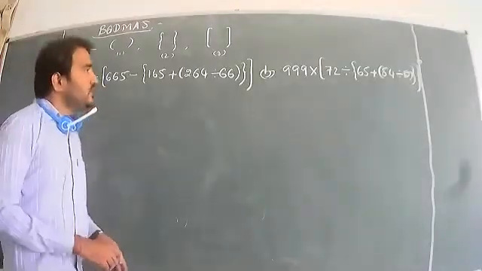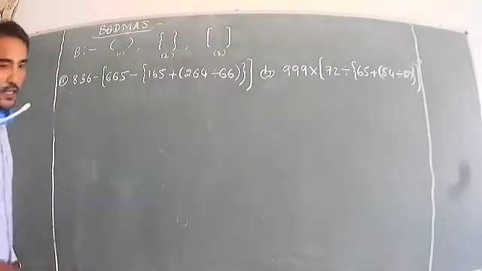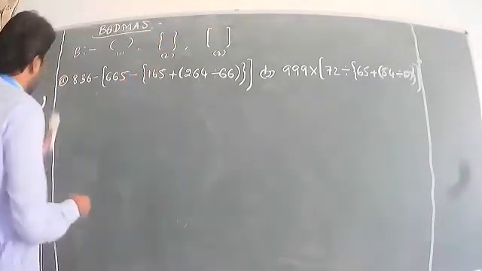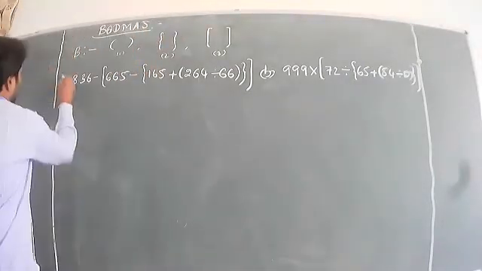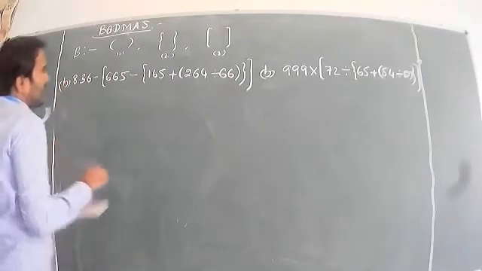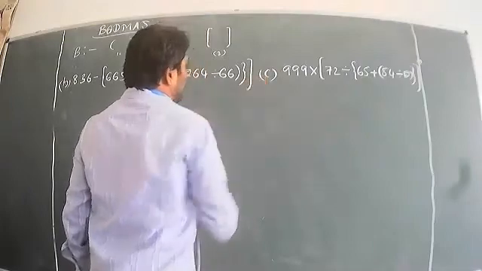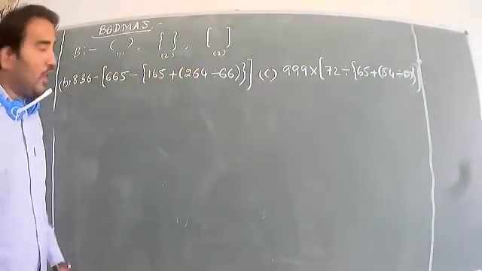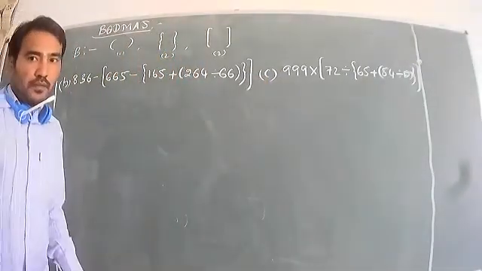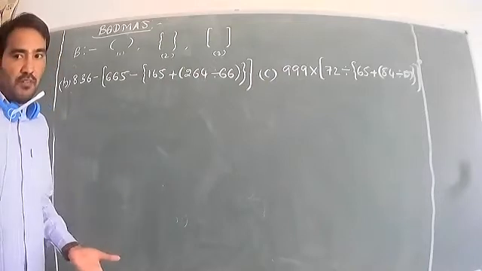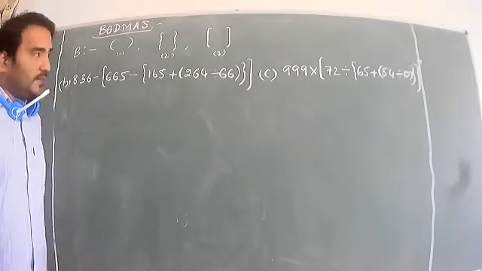Namaste students. Now I will take another question. Already I have solved some sums: A1 is already done, so it is C1. So you know the brackets. First the common bracket, then the small flower bracket, then the big bracket.